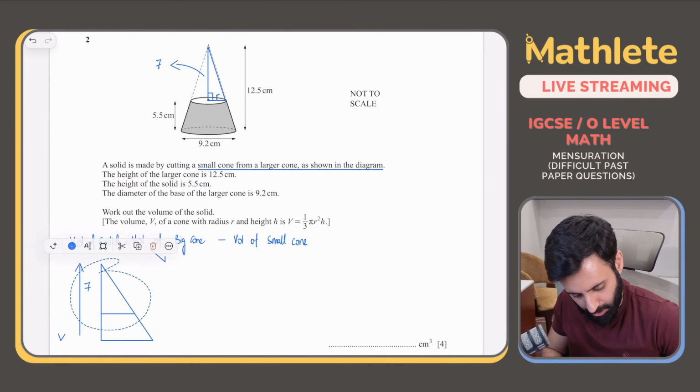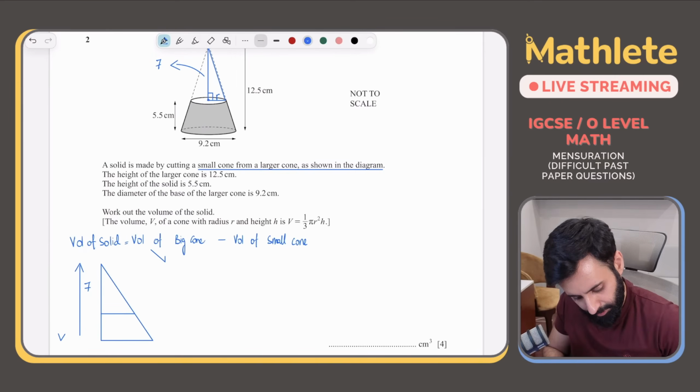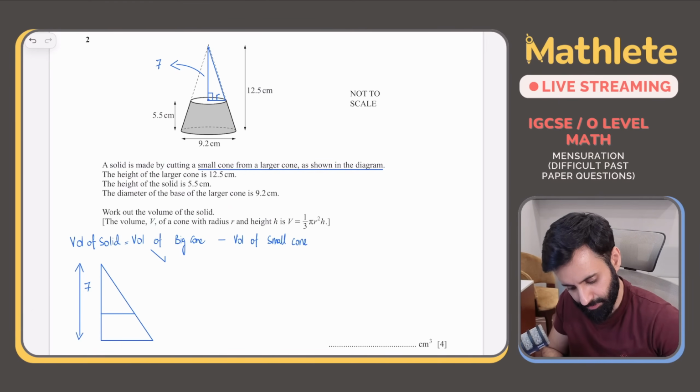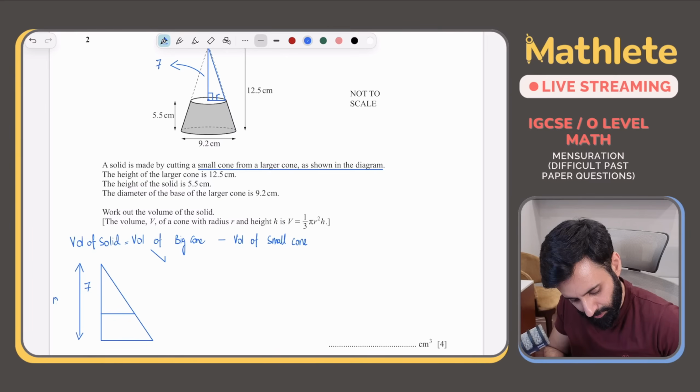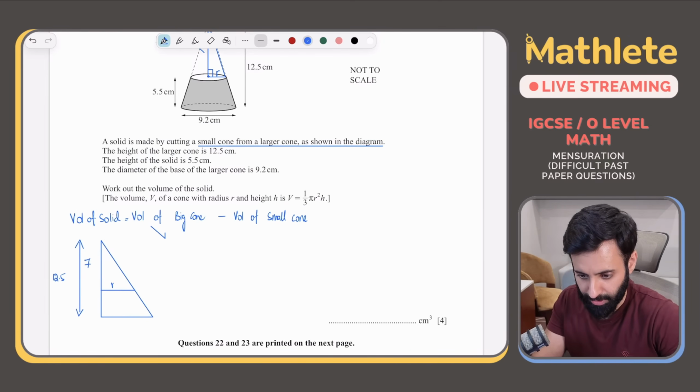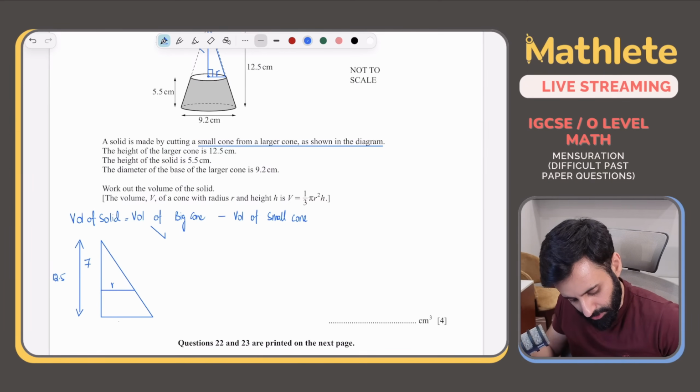Let's drag this towards the left. Oh, ये बेचारा कहाँ रह गया? This is the radius of the small cone. अच्छा, अब since we're using the radius, please don't fall for the trap that you end up using 9.2. 9.2 को divide कर लो, so the radius will be 4.6. Okay.